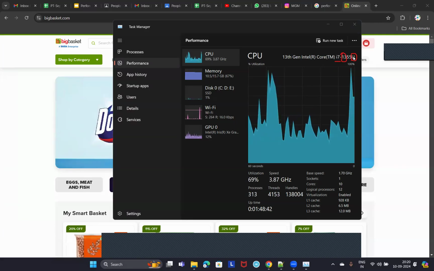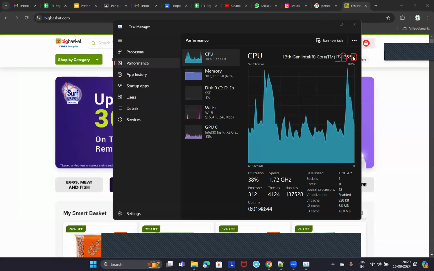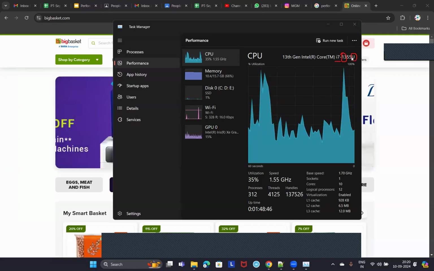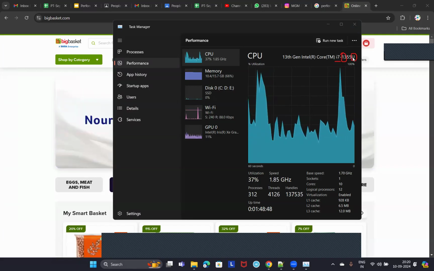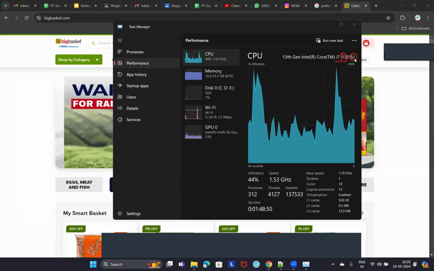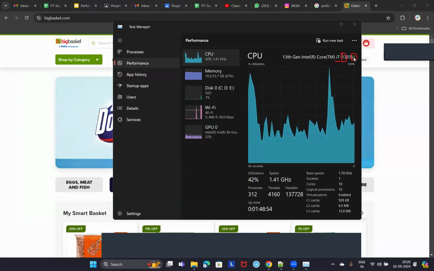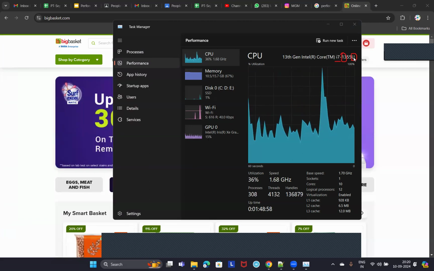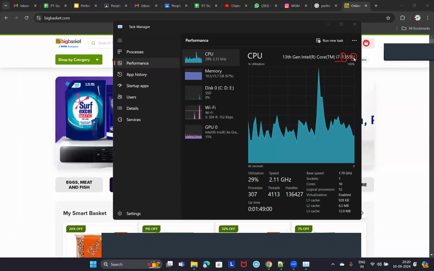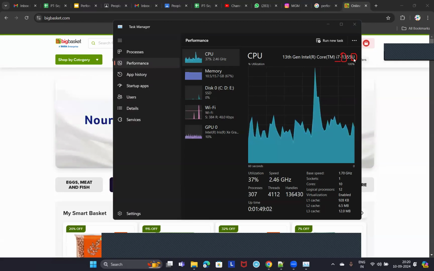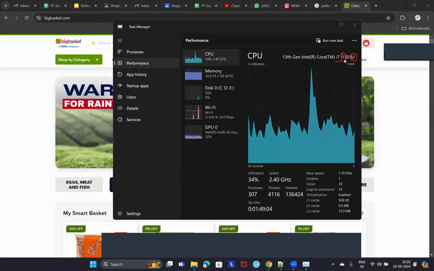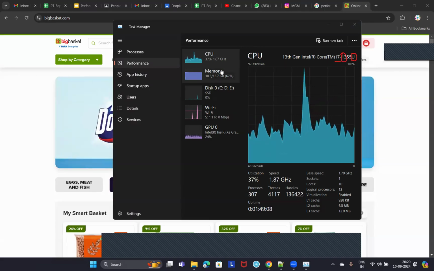You should not buy a processor with the letter U if you want a high performance laptop, isn't it? Yes or no, guys? So if the shopkeeper is quoting you more price and says that it is a high performance processor, he's simply cheating you. You have to check the letter in the processor configuration immediately. Understood, guys? So anyways, I have one more laptop with me.